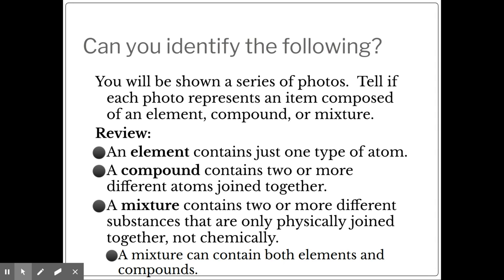Remember, an element is going to contain one type of atom, and that would be any of the elements that make up the periodic table. So you can have your periodic table out to help you. A compound is going to contain two or more different elements that are chemically bonded together. So again, have your periodic table out so you can look at the names, because you may not be familiar with some of the chemical names. And then we have your mixtures that contain two or more different substances that are physically combined, not chemically combined. And mixtures can be made up of elements and compounds.